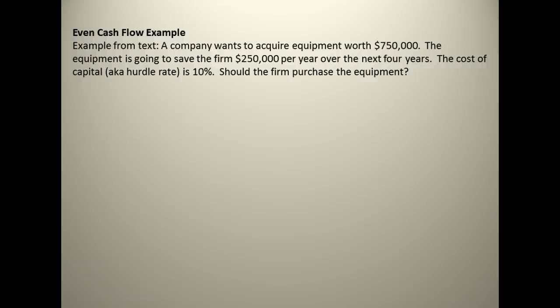So, when I read this problem, the first thing that jumps out at me is, is this an annuity? And the answer is yes, because the equipment is going to save the firm $250,000 per year. A lot of times we like to look at cash flow as making money or earning revenue, but this problem is a little unique because we're actually saving money. That $250,000 is a savings. So that piece of equipment is going to cause us to save $250,000 over the next 4 years. So this is an annuity problem, and what we need to do is take those cash flows, discount them to present value dollars, sum those, and compare it to the piece of equipment.